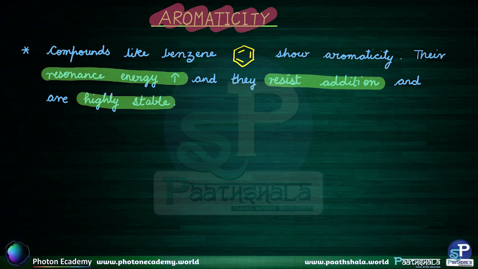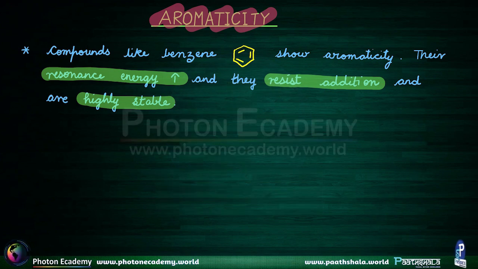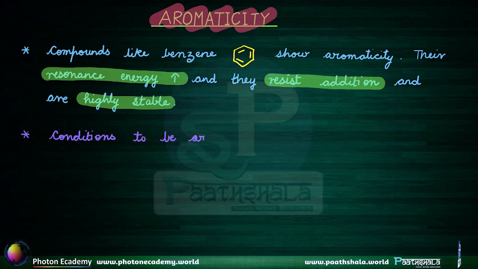So let us see which compounds are aromatic and which are not. There are some conditions that aromatic compounds follow, and these need to be followed to become aromatic.